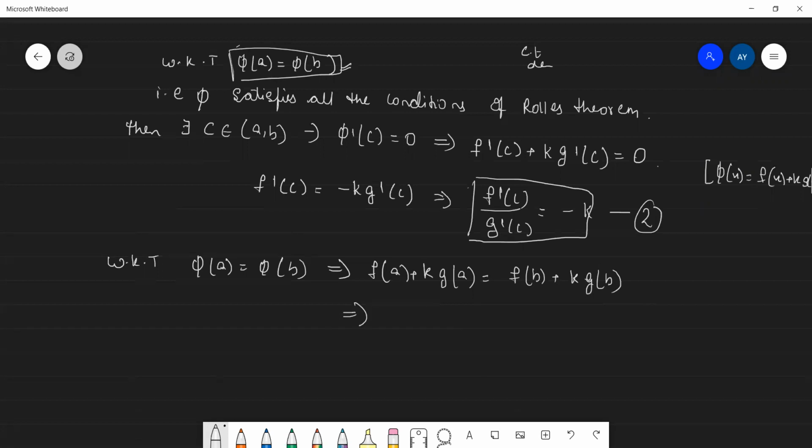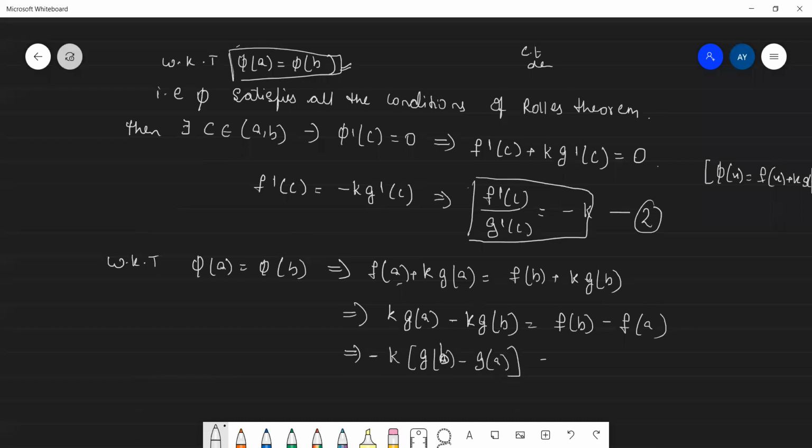Now, take k terms one side and f terms one side. What will you get? k into g of a minus k into g of b is equal to f of b minus f of a. Take minus k common: minus k into (g of b minus g of a) is equal to f of b minus f of a.